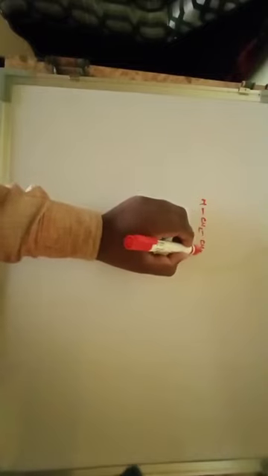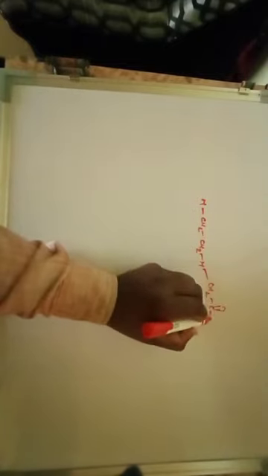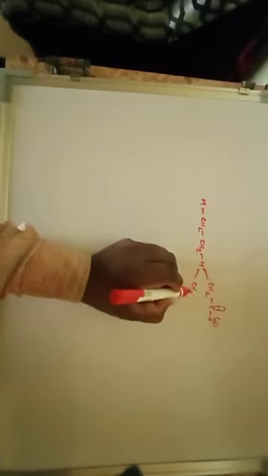If we consider the structure of ethylene diamine tetraacetic acid, it has N, CH2, C double bond O minus. These protons are ionizable.